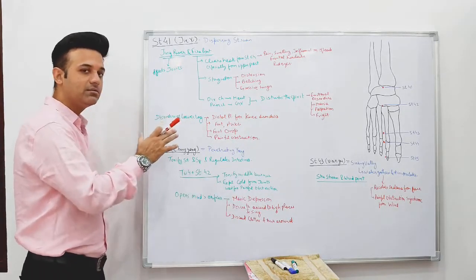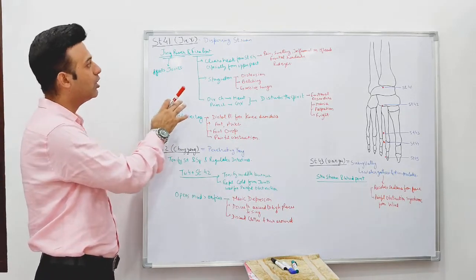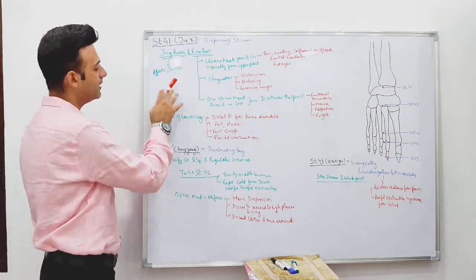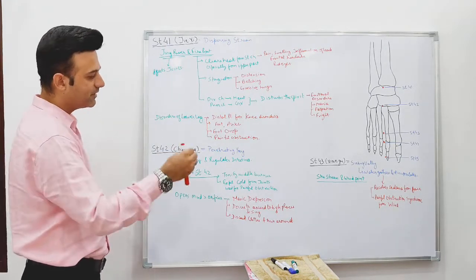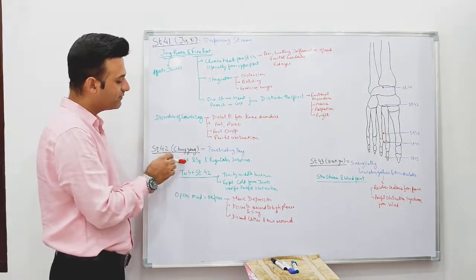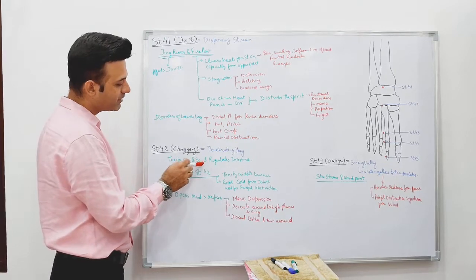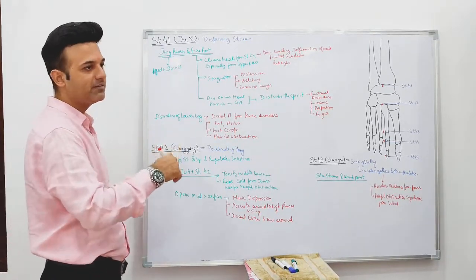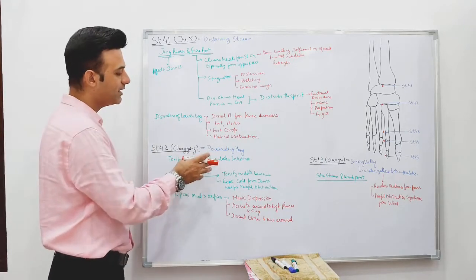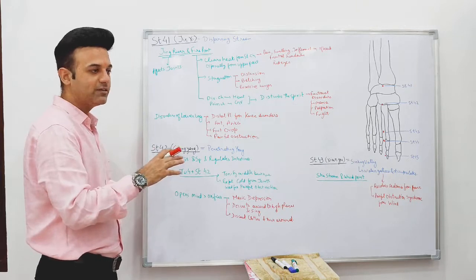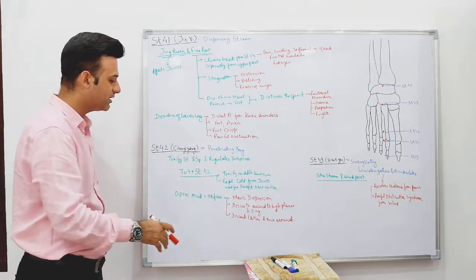Most of the functions of this point are somewhat like those of stomach 41, but a bit of difference is there. So let's see those differences. This point also tonifies the stomach and spleen, and also regulates the intestine. We have already discussed this function in much detail, so we'll not go into much detail.